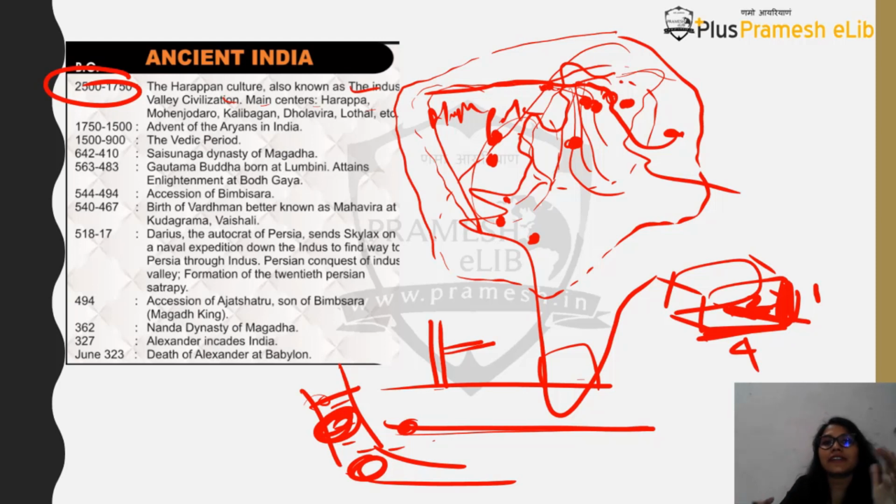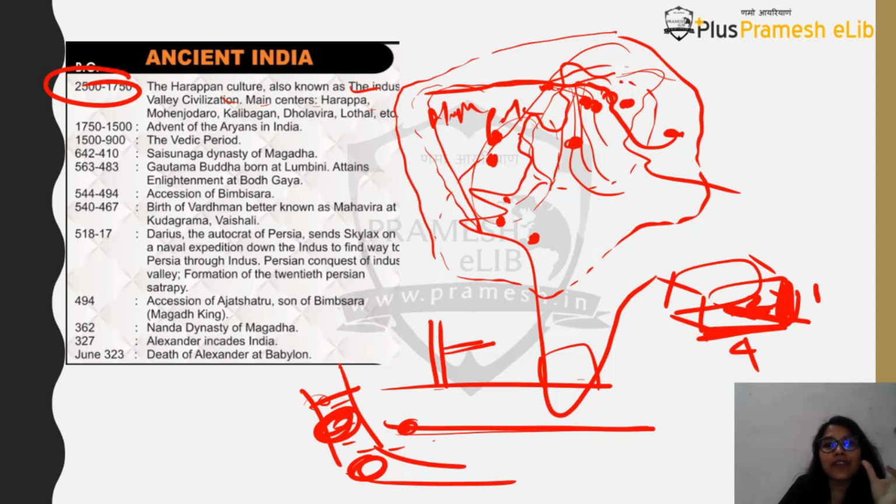And most of these cities were divided into two parts, west and east. The west part was the citadel, a little higher but also a little smaller, where most administrative buildings were found, like granaries. The Great Bath in Mohenjo-daro was present in this particular citadel. It was built on a raised platform. It was a little smaller in size than the rest of the city. And you will find that most of the cities were also guarded by different gates. There will be gates separating west and east, and gates protecting the city.